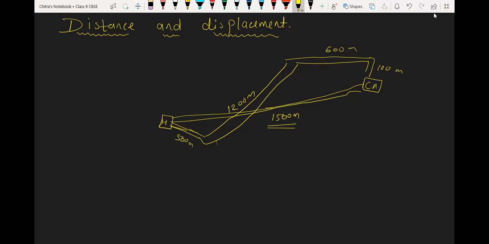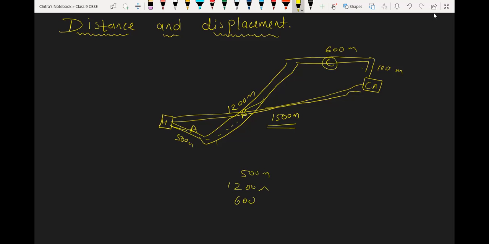So I had to visit every day by this path. Suppose this is path A, I am taking a distance of 500 meter. Then this is path B, from here I am taking 1200 meter. From path C, I am taking 600 meter.